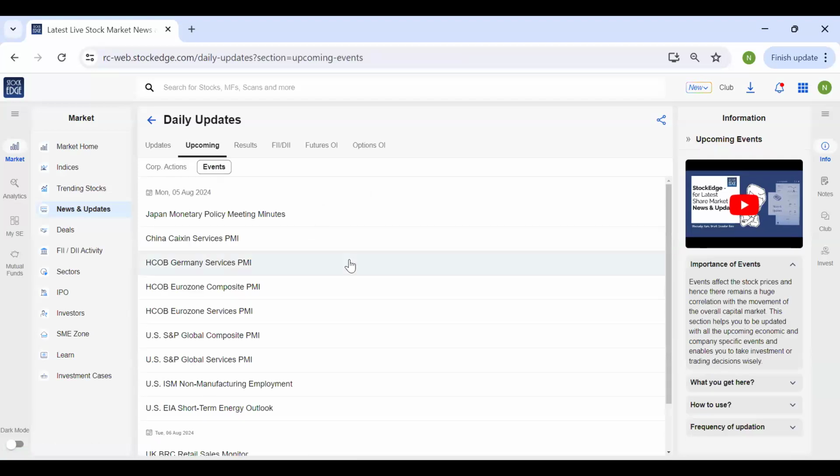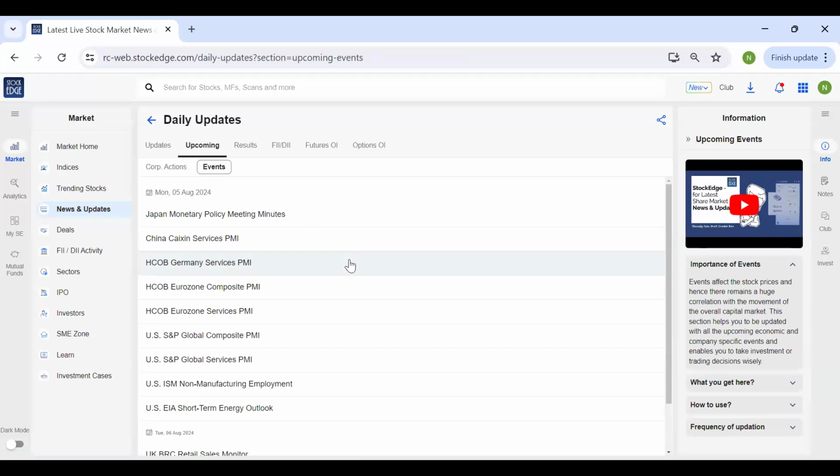Next is the events. Events, again, like today was a classic example of how global factors affect our Indian markets as well. And that is why it is important that we keep a track of the global events as well. And this is your in-hand events calendar that is available at your fingertips.